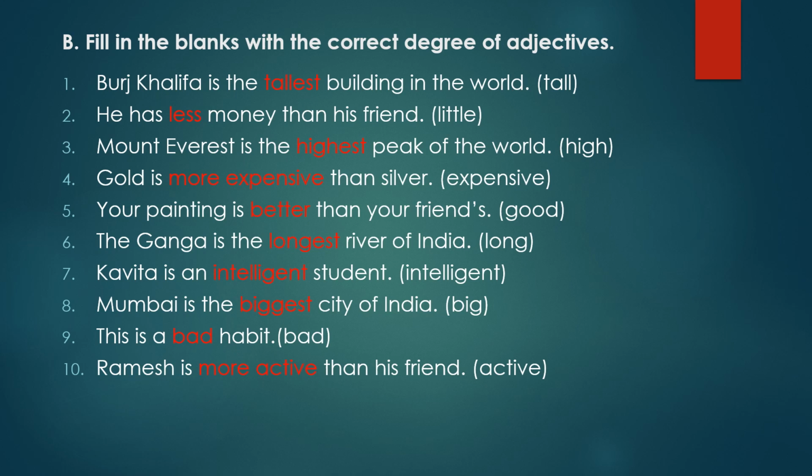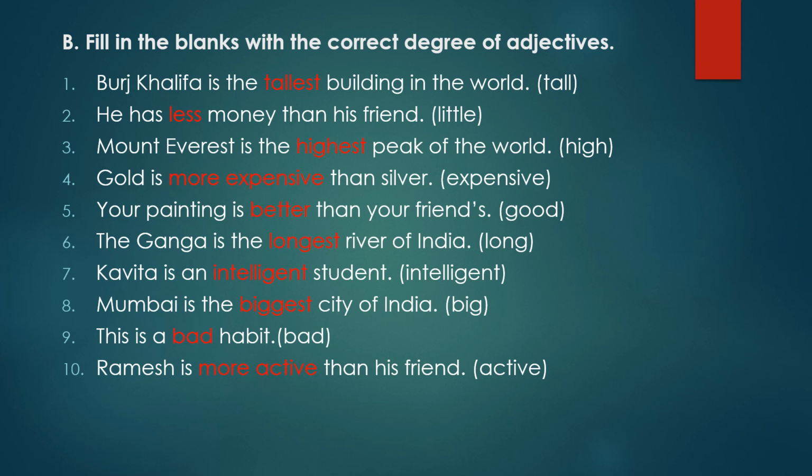Second question. He has dash money than his friend. The adjective word here is little. As in this sentence, he and his friend, the comparison of money is done between he and his friend. So here comparative degree will come. So comparative degree of little will be less. So he has less money than his friend.